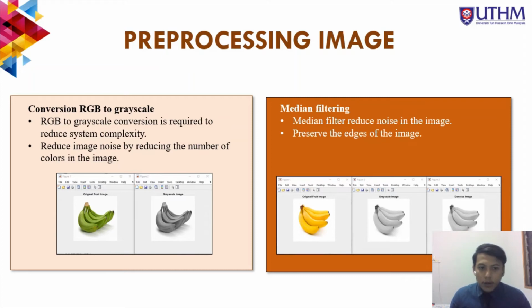Next, conversion RGB to grayscale. RGB to grayscale conversion is required to reduce system complexity. Reduce image noise by reducing the number of colors in the image. Median filtering. Median filter reduces noise in the image and preserves the edge of the image.